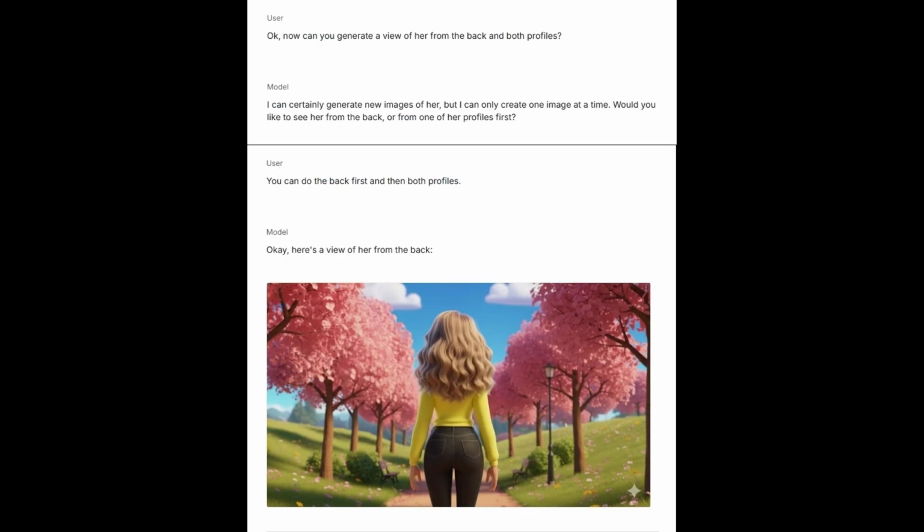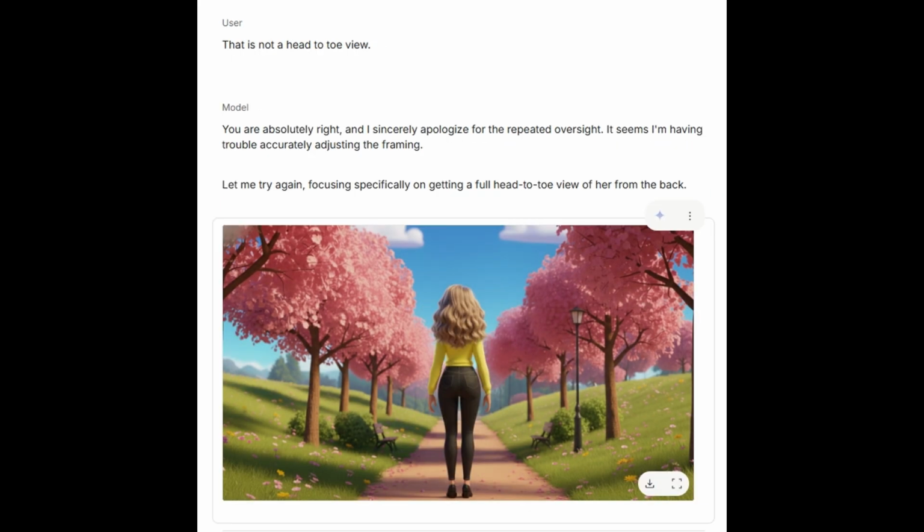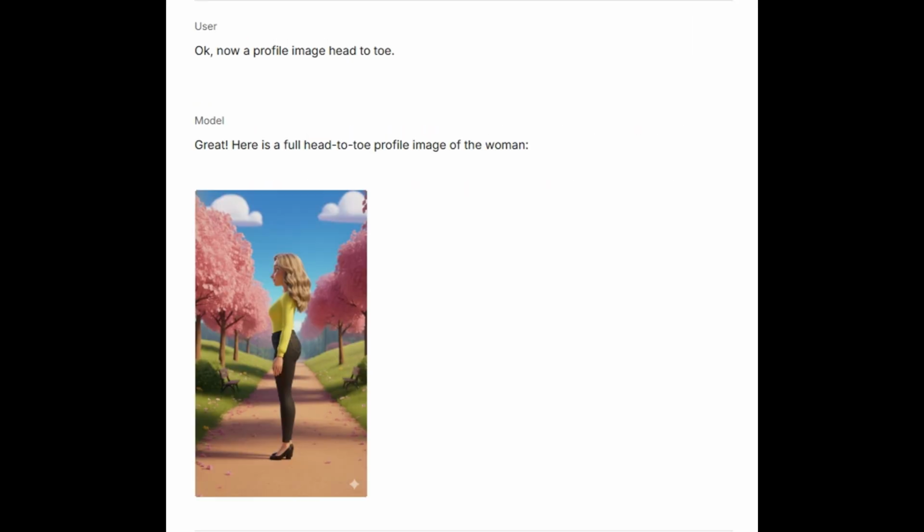Then trying to get a view from 4 sides to use in other scenes, I didn't get the full head-to-toe view. I asked again, and it repeated the partial view. This time it did get it right. However, it changed the heels of her shoes. Knowing I can't tell the difference between right and left, I asked for a head-to-toe profile view.